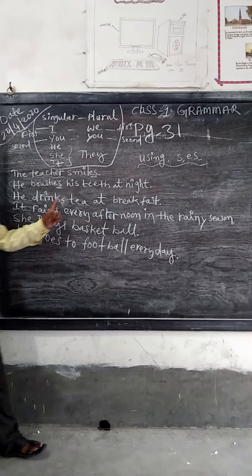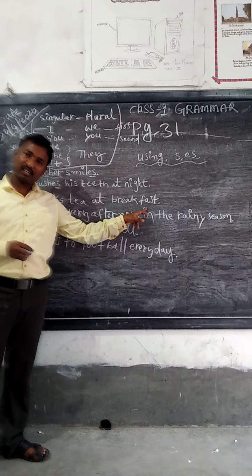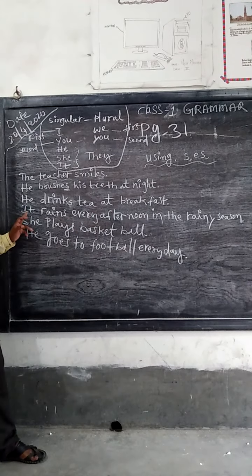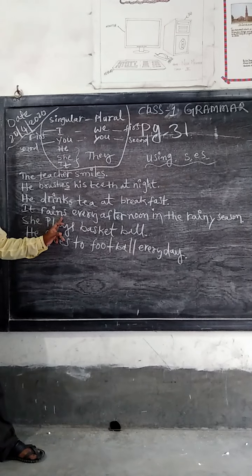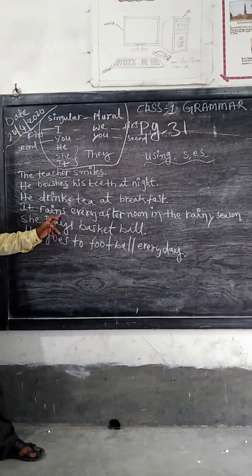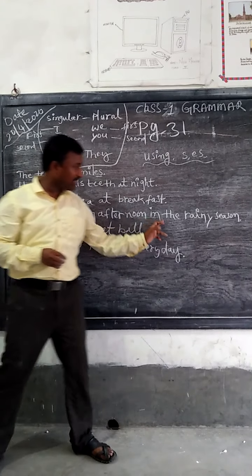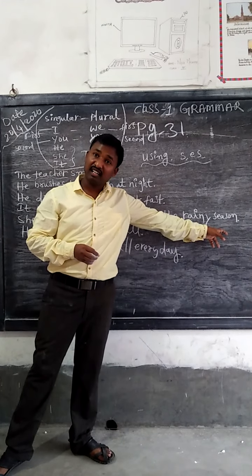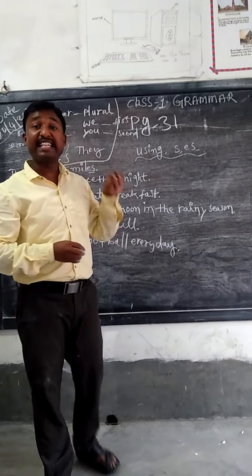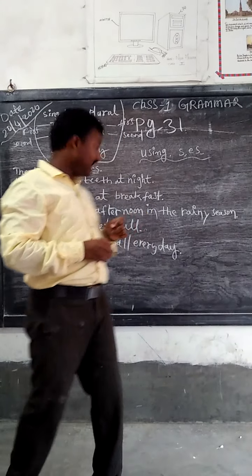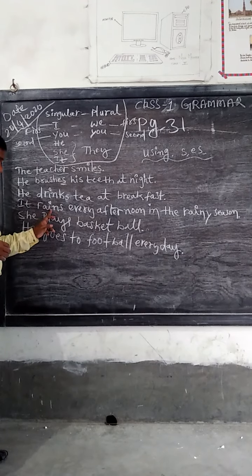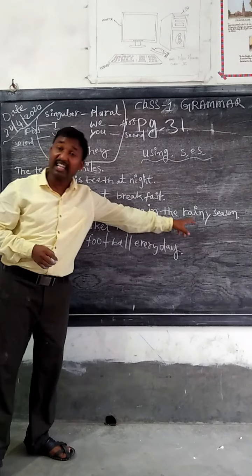So he drinks tea at breakfast. And you see, it rains every afternoon in the rainy season. Every afternoon it rains.